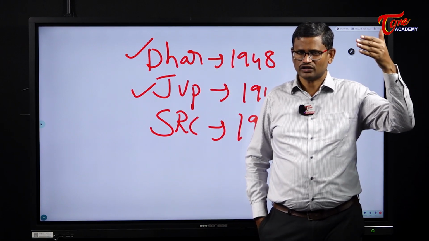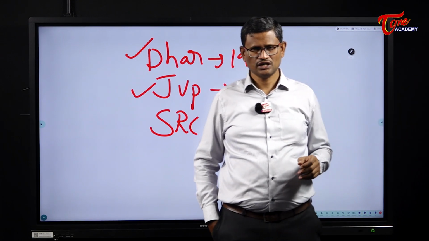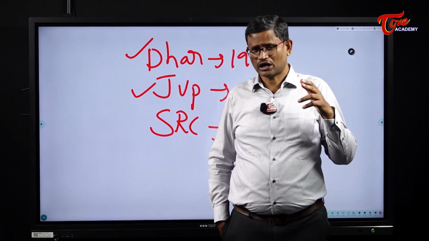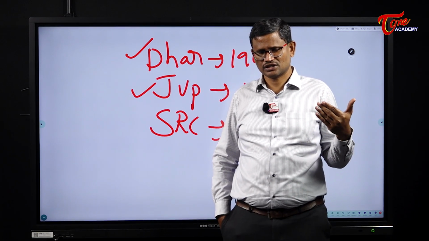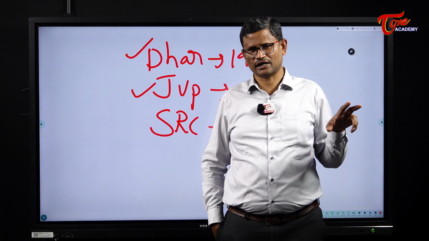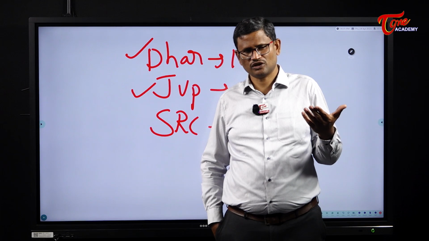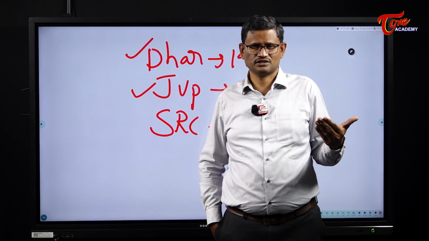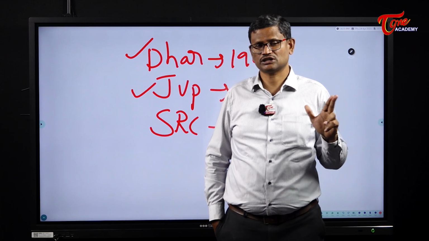After the linguistic reorganization of states in 1956 and the recommendations of the Fazl Ali Commission, the unity and integrity of India further got strengthened. Nehru believed that if reorganization of states is taken up on the basis of language, that may destabilize India. That was the fear Nehru had. But subsequent events have proved Nehru wrong. The linguistic reorganization of states in 1956, instead of undermining the unity and integrity of the country, further strengthened it.